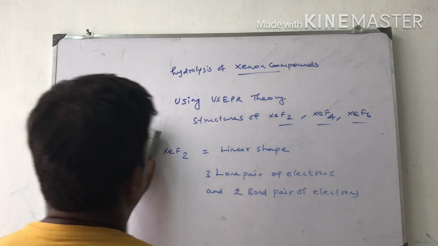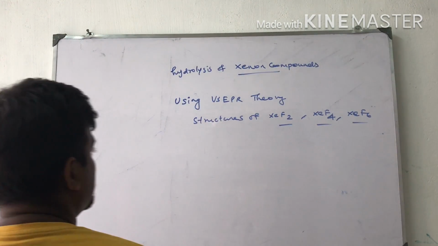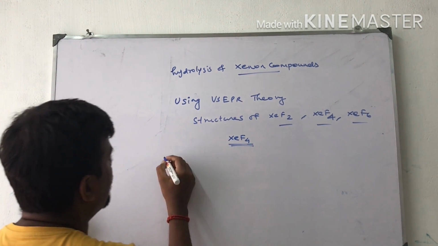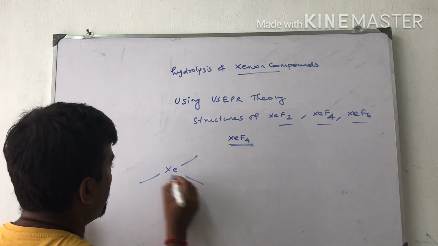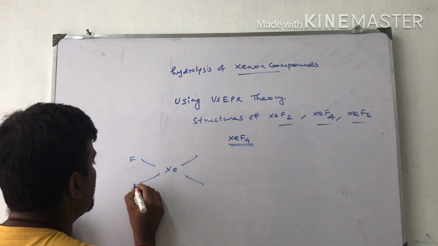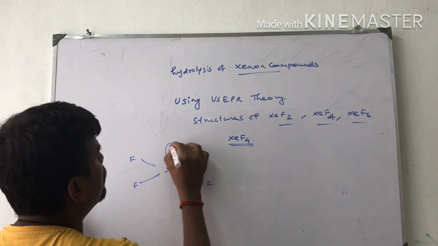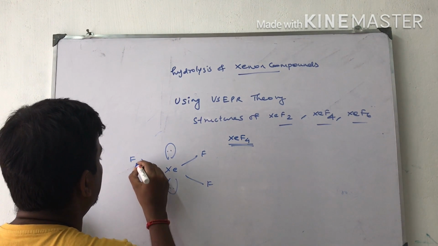Next I am going to tell about xenon tetrafluoride, square planar shape. I am going to draw the structure first. Fluorine, fluorine, fluorine, fluorine, and a lone pair of electrons is there. Here also a lone pair of electrons.